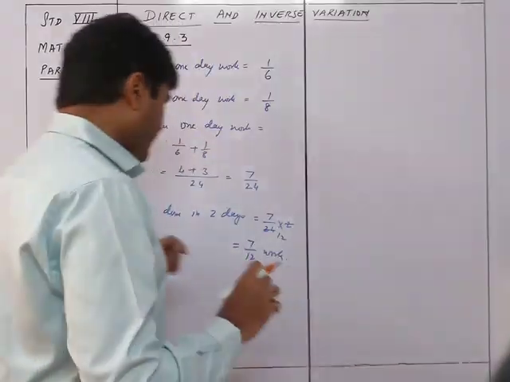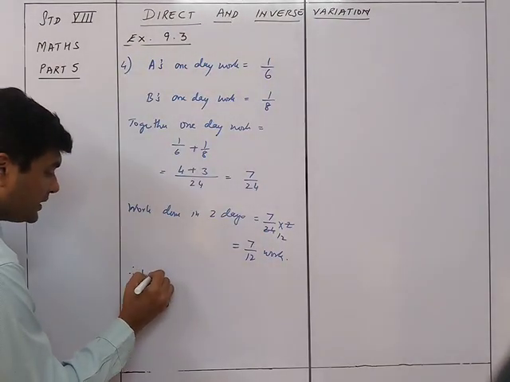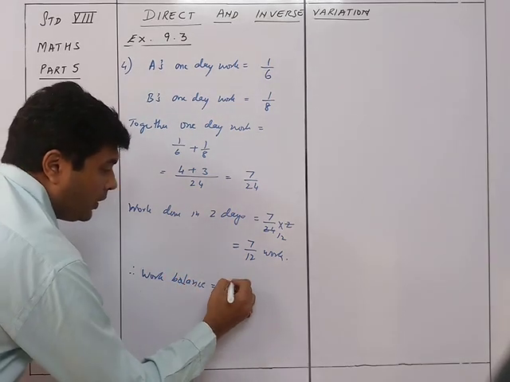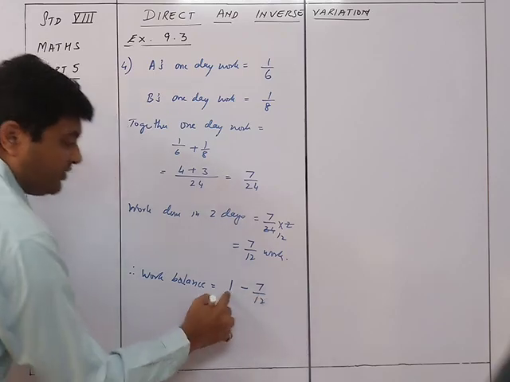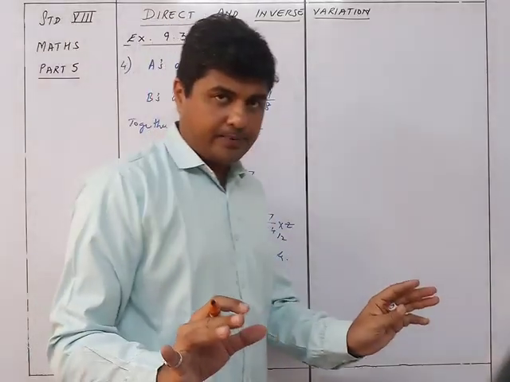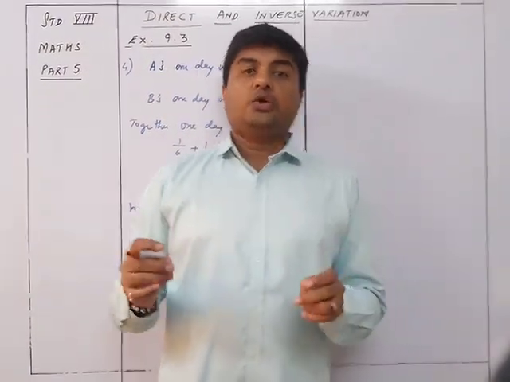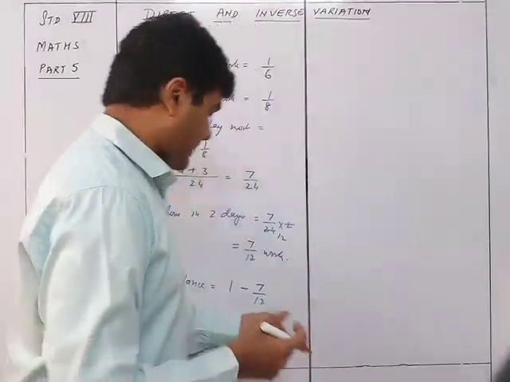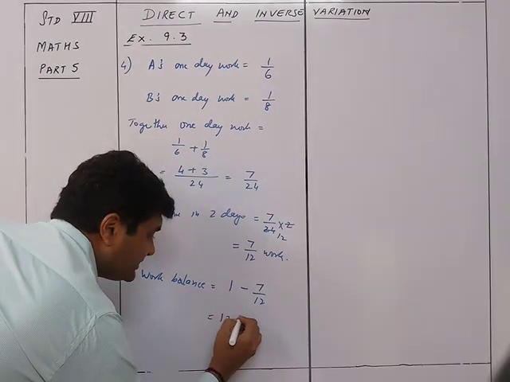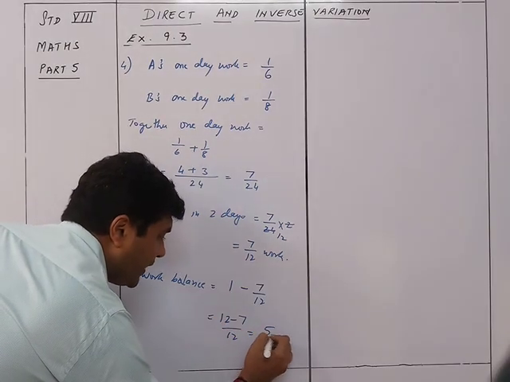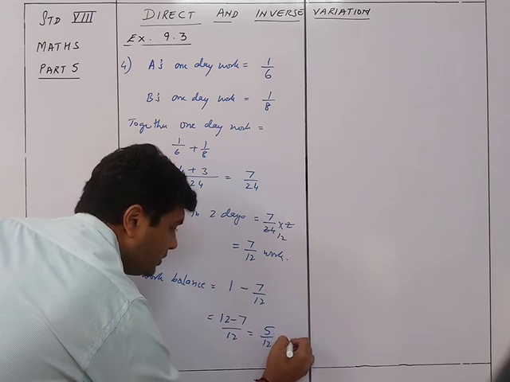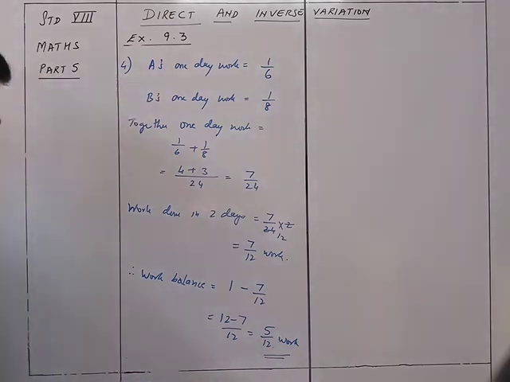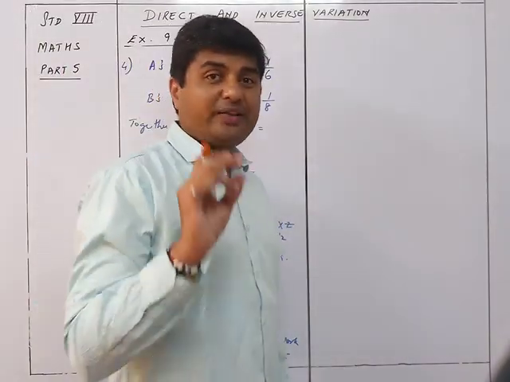Okay? So we need to know that therefore work balance is equal to 1 minus 7 upon 12. See, the one work में से 7 upon 12 work हो गया है. Out of the 12 upon 12 work, 7 upon 12 work is already done. So 5 upon 12 work is remaining. So here it is nothing but 12 minus 7 upon 12 is equal to 5 upon 12 work. So the work remaining is 5 upon 12. And who did this work? It was A who did the work.